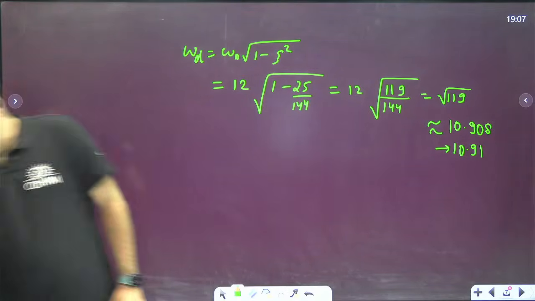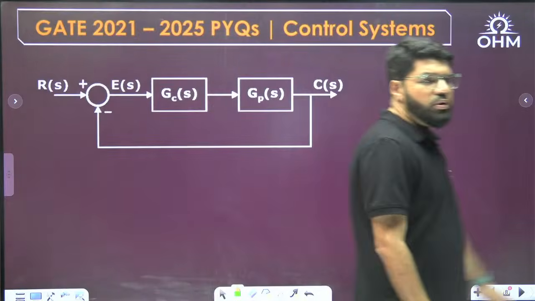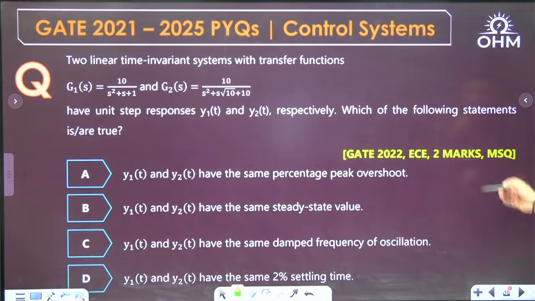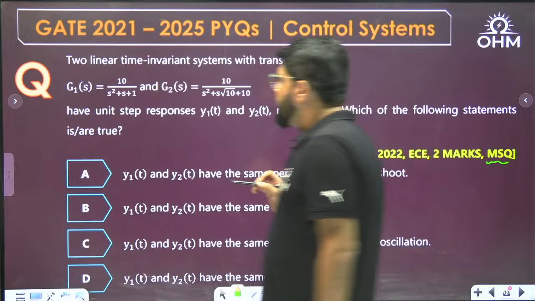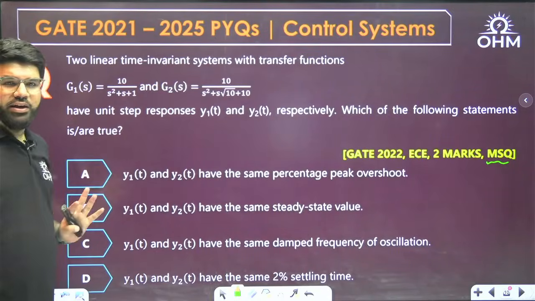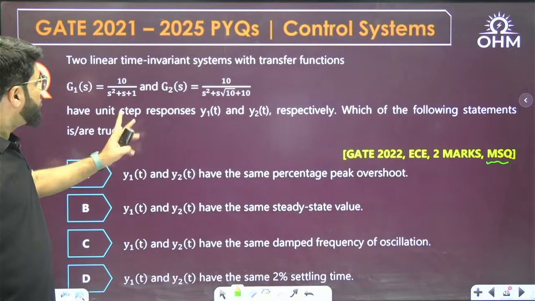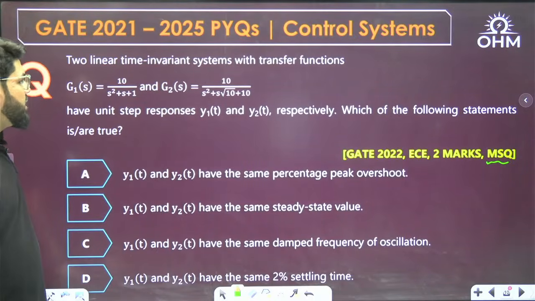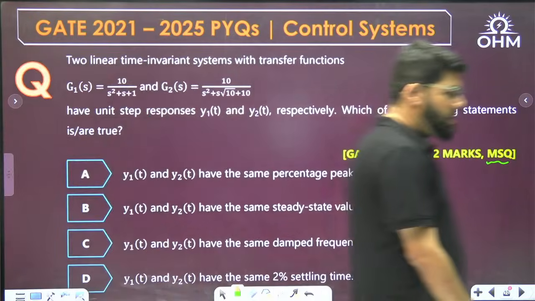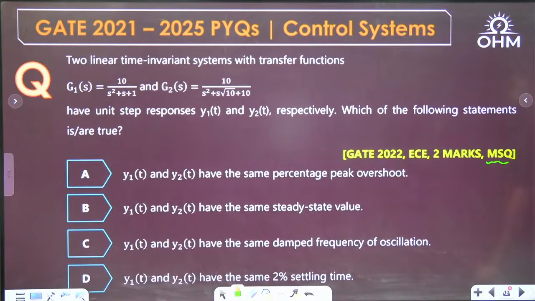Next question then. What is there in the next question? So, this is done already. GATE 2022 ECE, 2 marks MSQ question. Two linear time invariant systems with the transfer functions G1 and G2 are given to you. They have unit step responses y1(t) and y2(t) respectively. Which of the following statements is or are true?